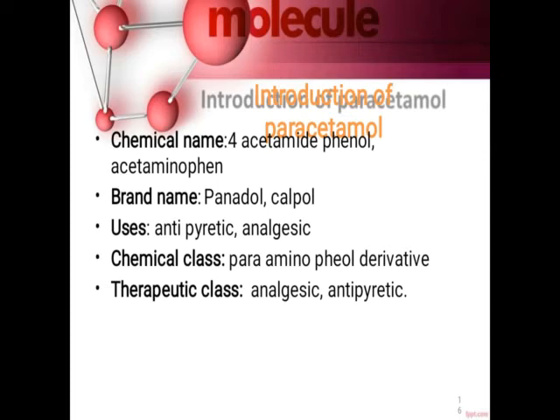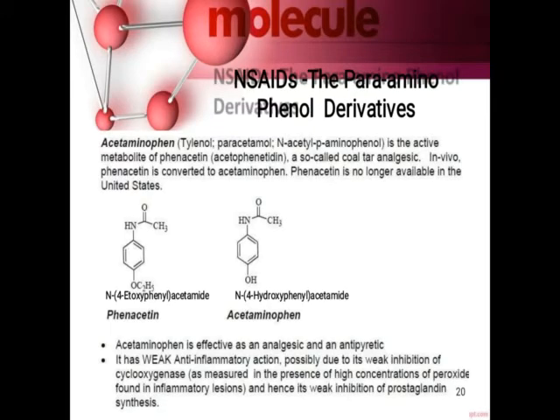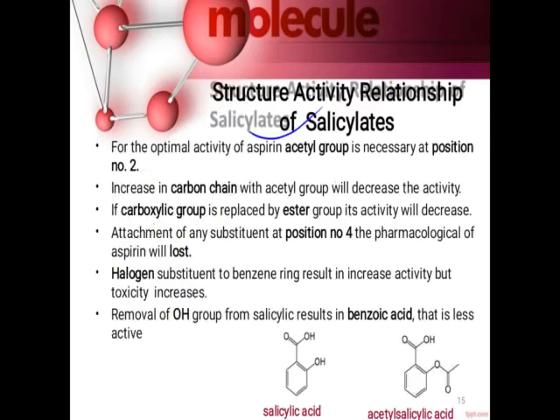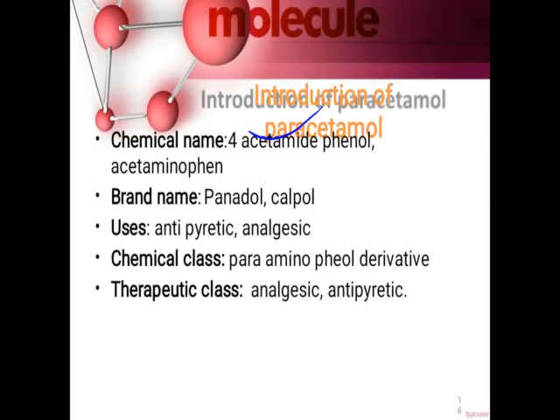Now from aspirin, the salicylic acid derivative, we will move to the next drug, that is paracetamol. Okay, so it is acetyl para-aminophenol. So it is acetaminophen, or you can say it is paracetamol. So it is also called 4-acetamidophenol or acetaminophen.